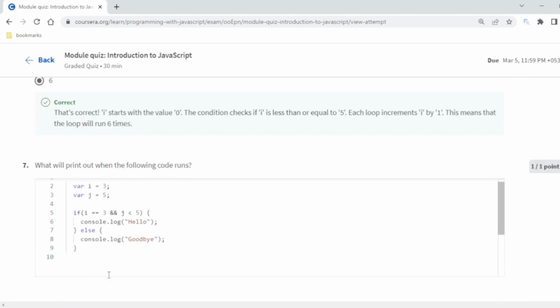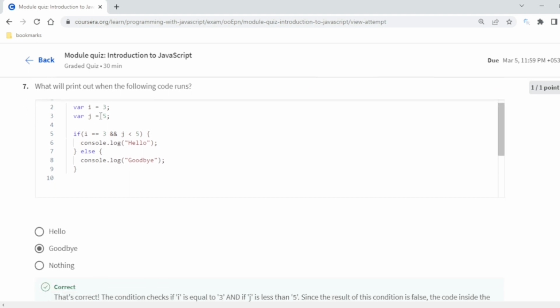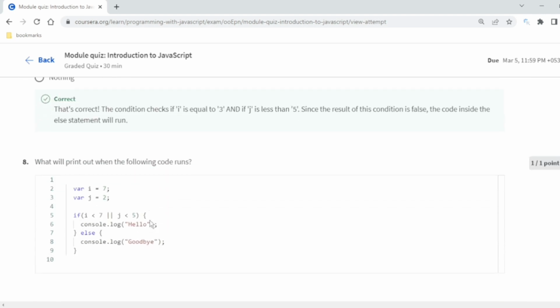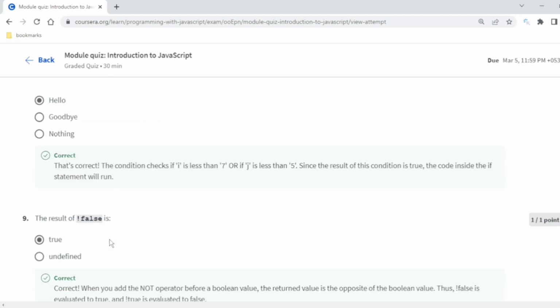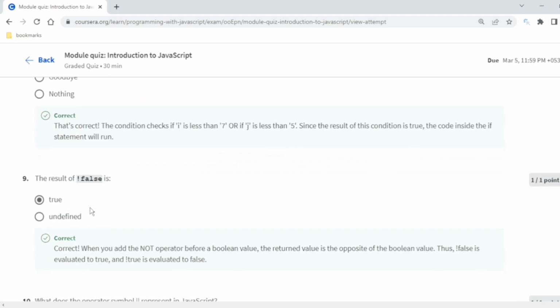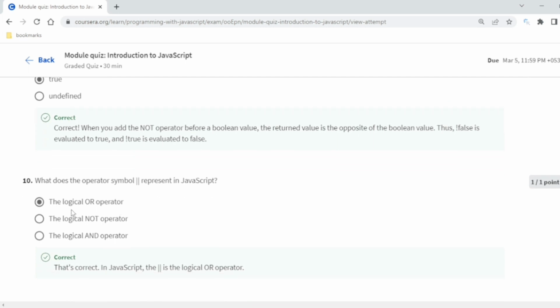You already know the logic if you know C++. Coming to the other thing, you know that I is 3 and J is 5, but it required both conditions to be true, so goodbye is the answer. Then what will be the output of this? You can understand, this is the OR condition. Any one being true is good to go. And J is 2, which is smaller than 5, so hello will be printed. The result of not false is true, you know this, and the logical OR operation is of the symbol.